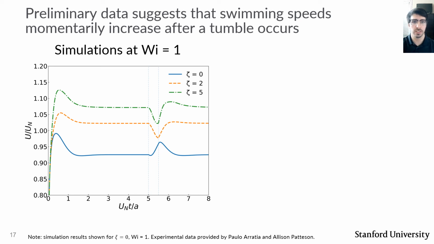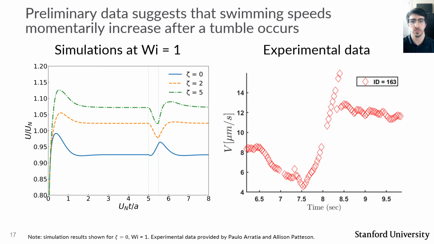From this plot, we can see that the swimmer can momentarily experience an increase in its swimming speed depending upon how much swirl is present in its gait, with those with more swirl experiencing a larger temporary gain. This is also observed in experiments. Shown to the right is experimental data provided by Paula Aradier and Alison Patterson for a single E. coli cell swimming in an elastic fluid. In this plot, we too see this sort of temporary speed overshoot. Comparing the speed increase seen in simulations and experiments and under what conditions it might occur is the subject of ongoing work in our group.